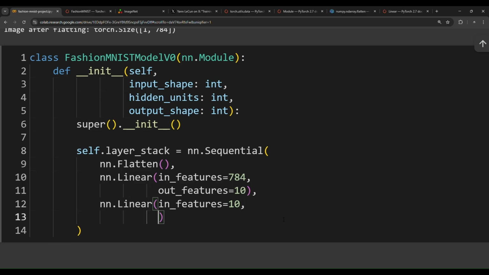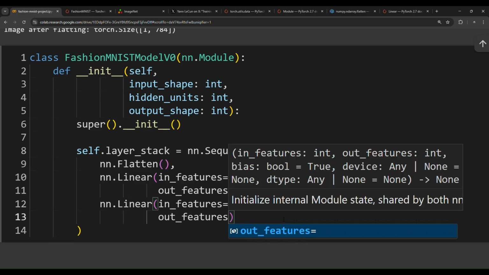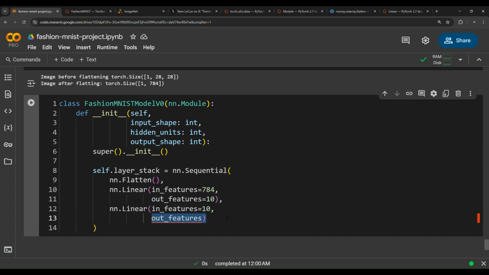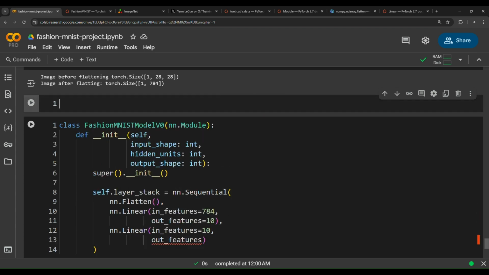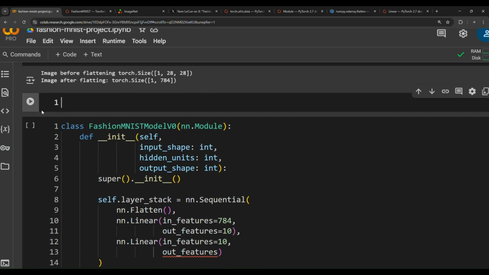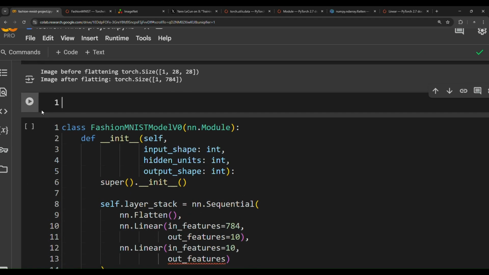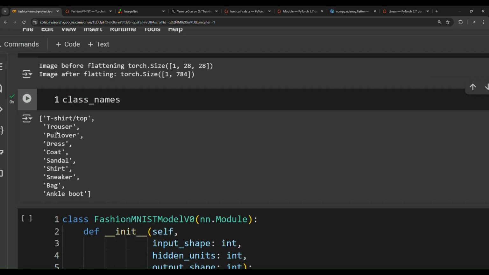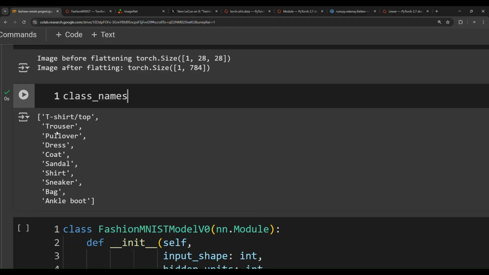And then, what is the out features? Well, this is a little bit tricky because it depends on how many classes we have in the training set. If you go to class names, the whole idea here is we want to build a neural network that receives images and then outputs the label or the name of the image.